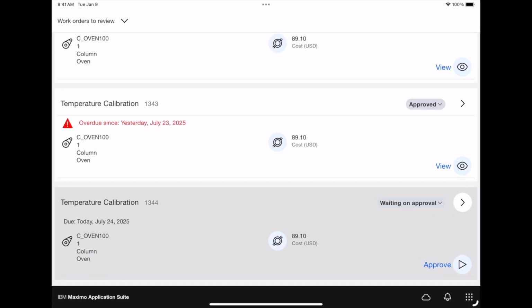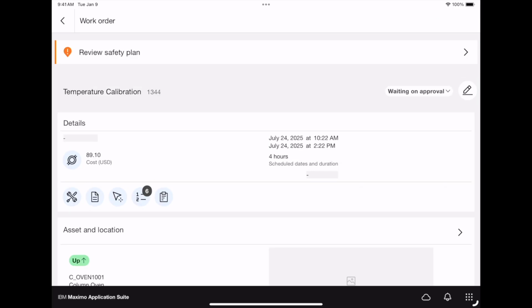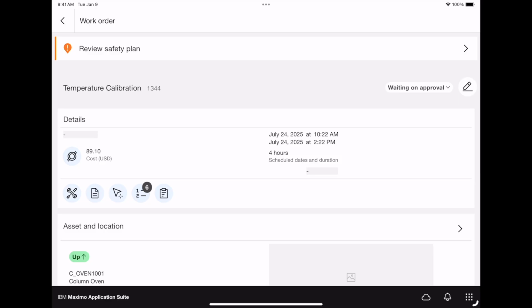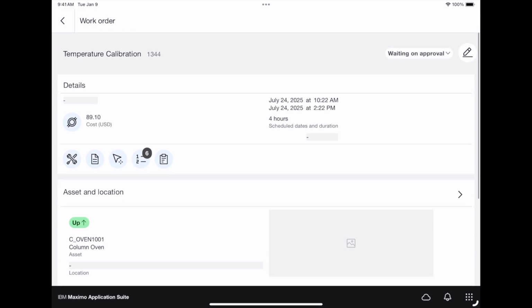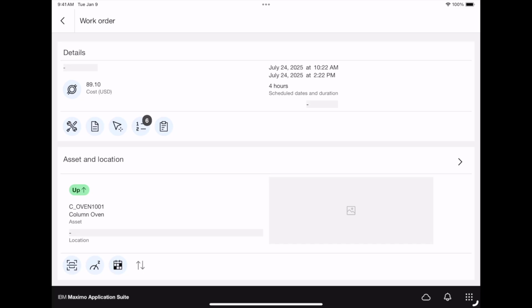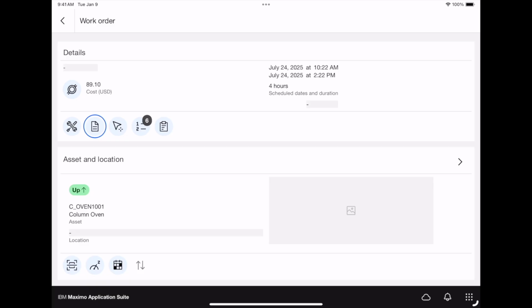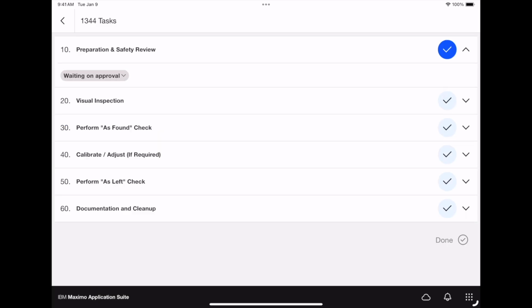As a supervisor, we already get the view of what it is, the asset, and the labor cost, as you see in 89.10, meaning that it's $89.10. If we click the arrow, we can also view what's in it. A safety plan was included in this work order to ensure that our workers are following safety guidelines and compliance. We then have here at the top the 5 icons that show the required materials, the work log that was submitted by Sarah earlier, as well as the job plan steps that our technician Calvin will follow.